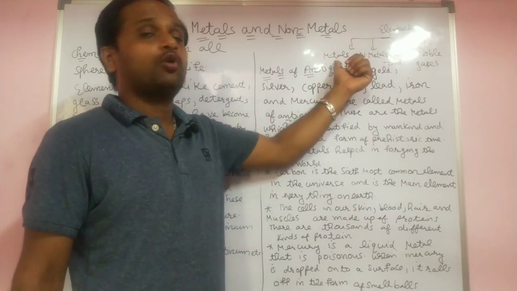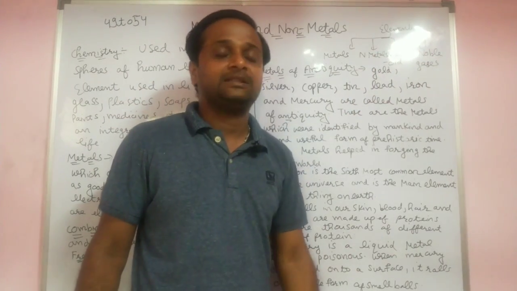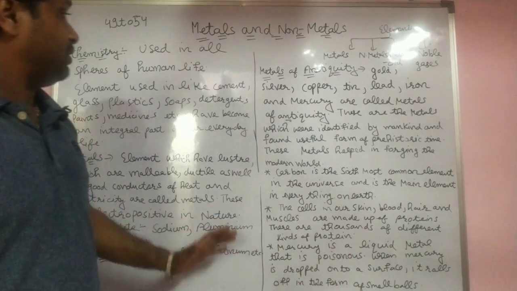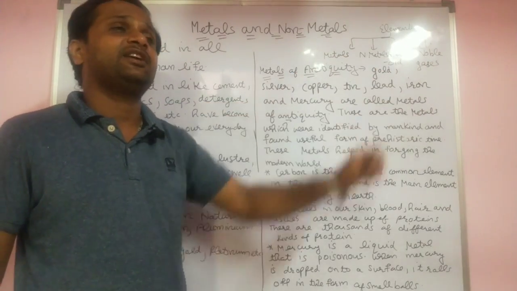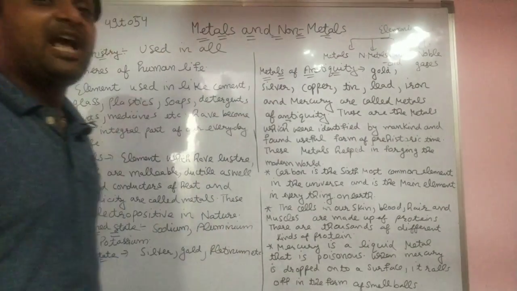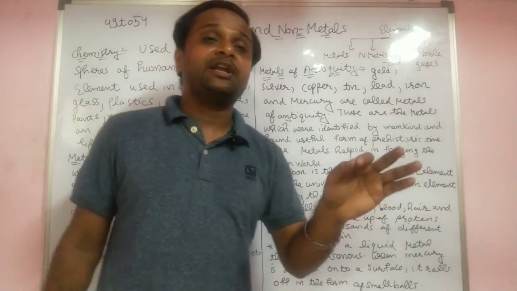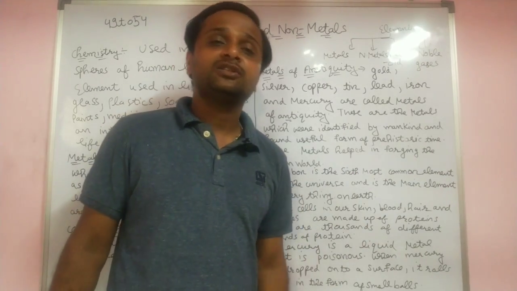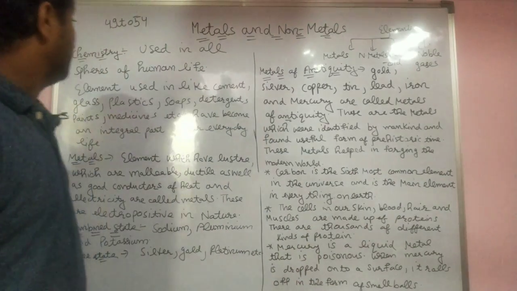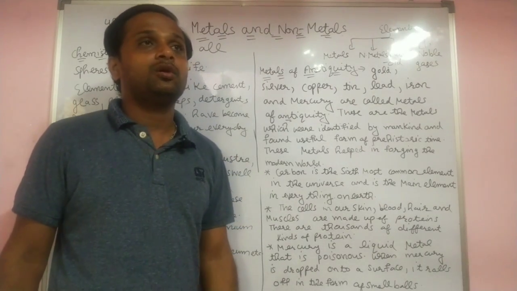Elements are divided into four parts: metals, non-metals, metalloids, and noble gases. In this chapter, we only discuss metals, non-metals, their properties, and alloys. Pages 49 to 54 are in your syllabus. The other part is not included in your syllabus. So let us start the chapter on metals and non-metals.